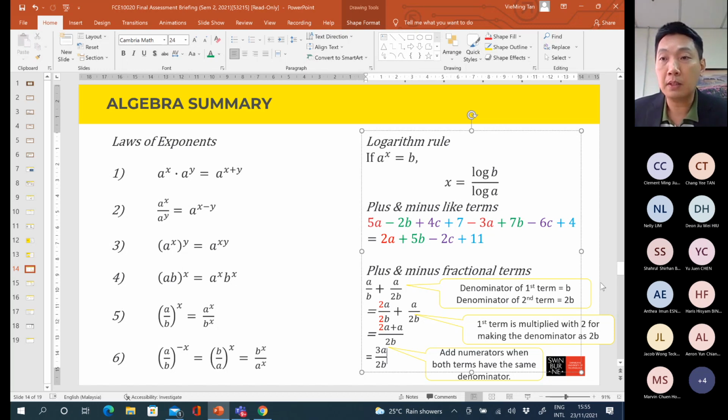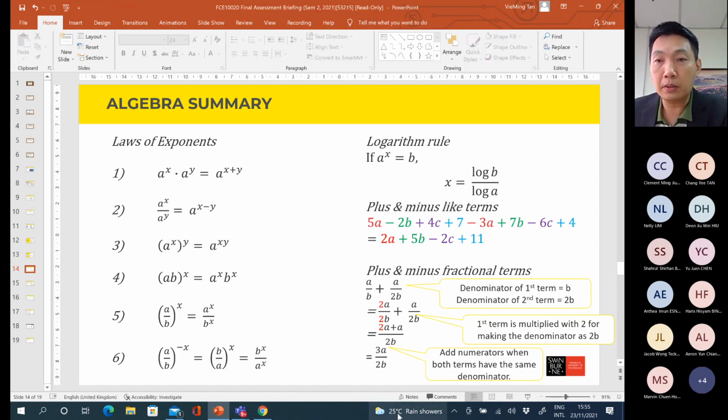Done. Okay. So make sure that you know how to simplify the fractional terms if they involve plus and minus activities. So all these are related to algebra. So make sure that you are okay with all these formulas. Let's stop for a while. Okay. Any questions on algebra?